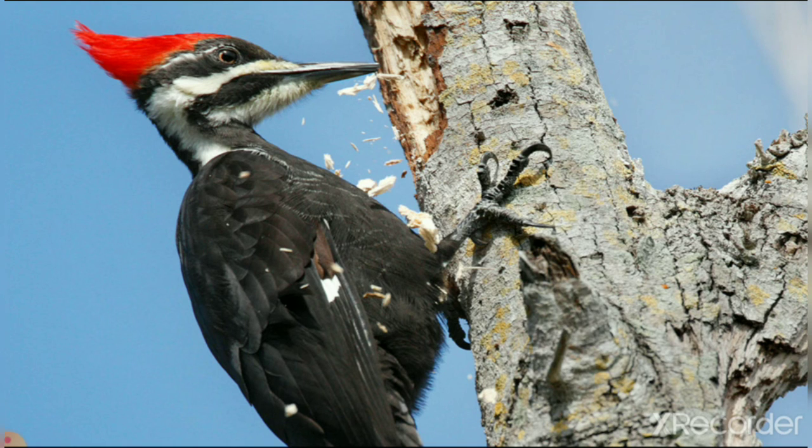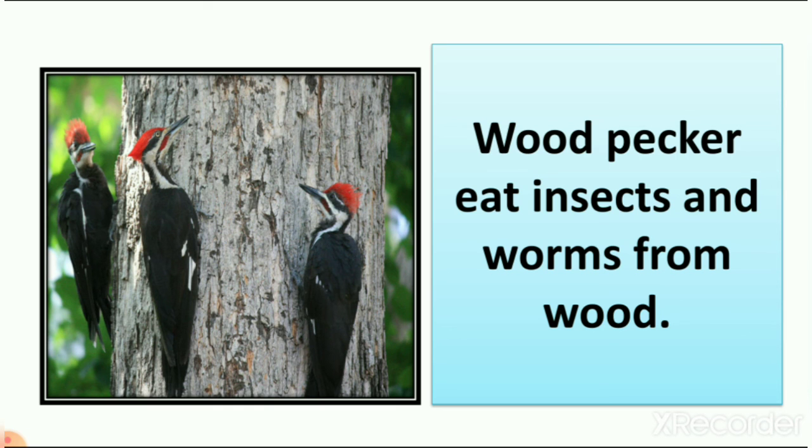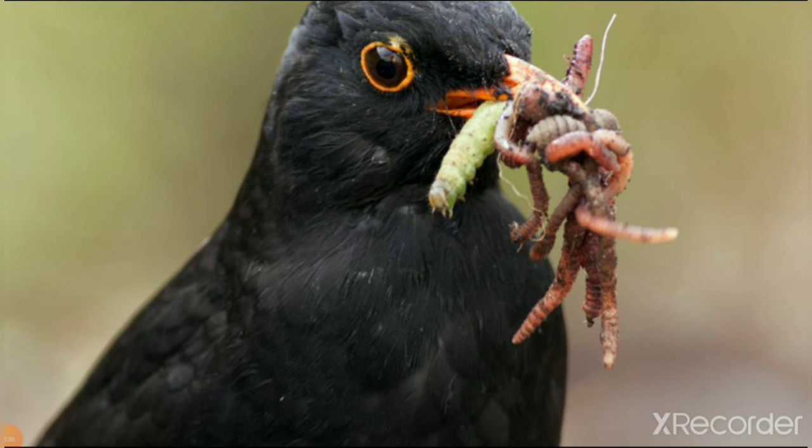Now let's see. Here you can see the picture of a woodpecker on the tree stem. Now you can see how the woodpecker's sharp beak cuts the tree, right? So why does the woodpecker do that? Let's see. Woodpeckers eat insects and worms from the wood. Further we learn that some insects and worms are very small and live under wood or tree. So that's why they take out these small insects from the wood or stem of the tree.